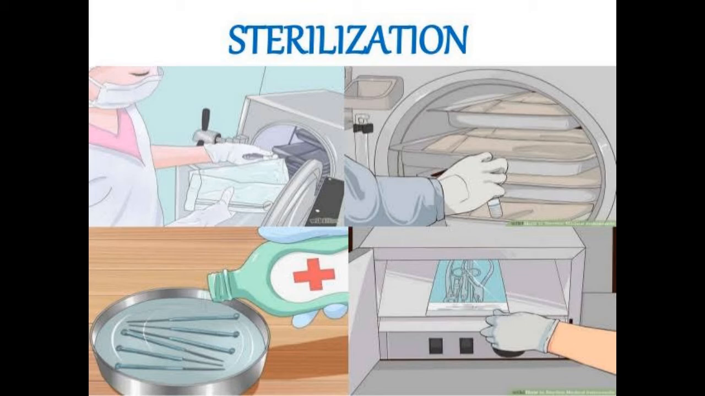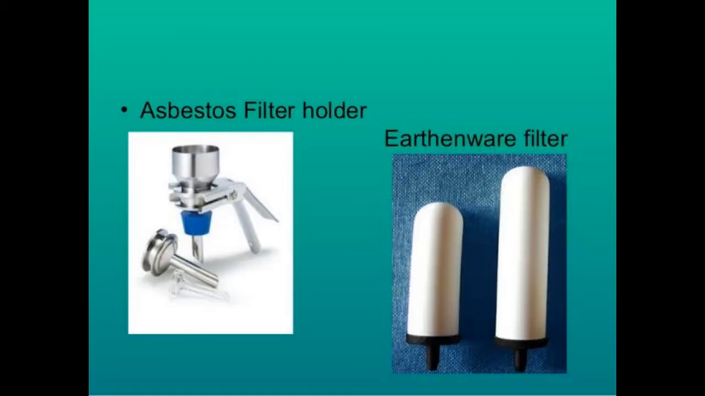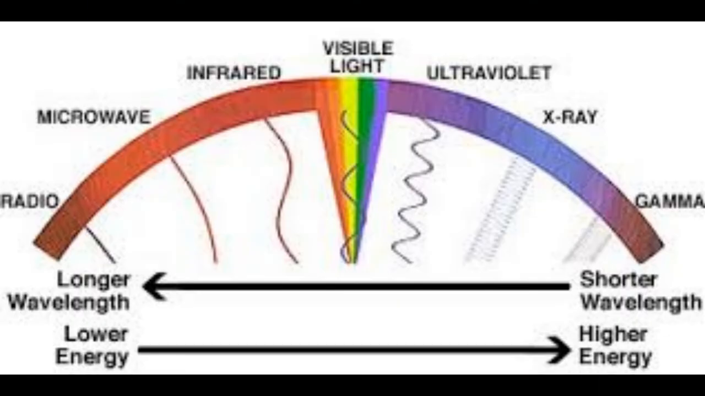Next physical method is filtration. Those objects that cannot be heated can be sterilized through this method. This method is used for sterilizing antibiotics, oils and solutions. There are a few types in this, like earthenware filters. These are used in industries as well as homes. In this, different sized granules and sand particles are placed at different levels and water is purified while crossing these layers. Next physical method is radiation.